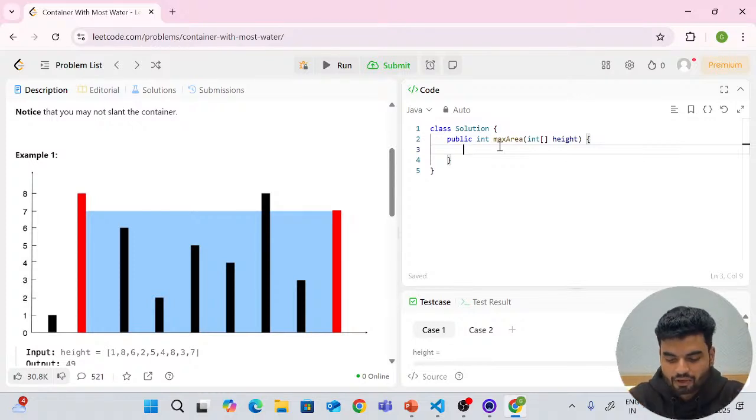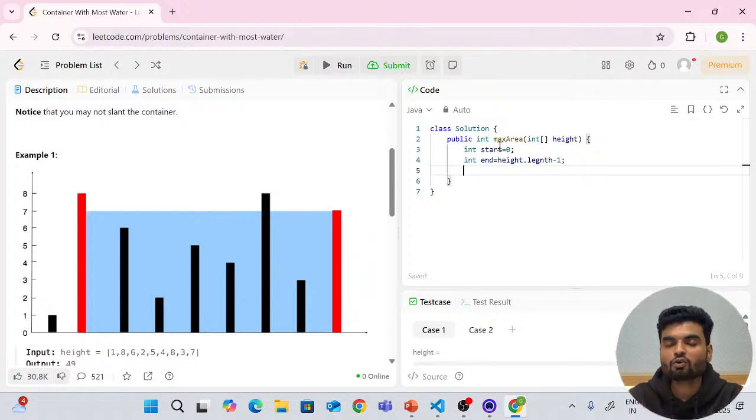Okay. Now here we need 2 pointers. First is the start from 0 index, from the 0th pole. Last, we want to take the last pole. So I'll take an end pointer here, and that will be the last pole. The last pole will be the last index value, right? So height.length minus 1. So now you have the length of the pole, you have this starting and ending, right?